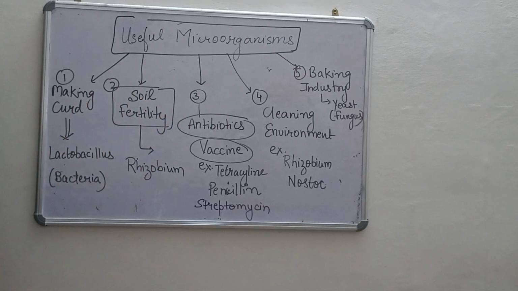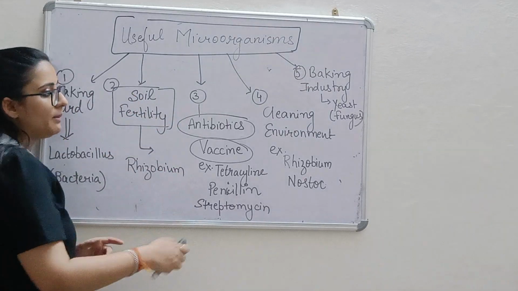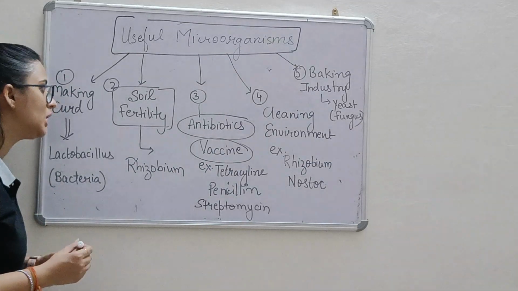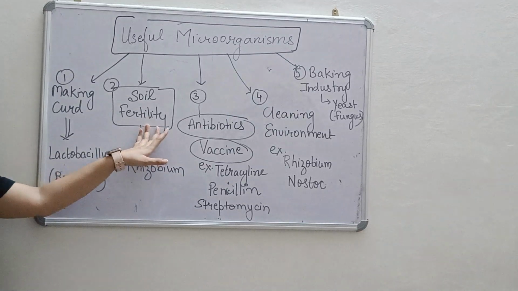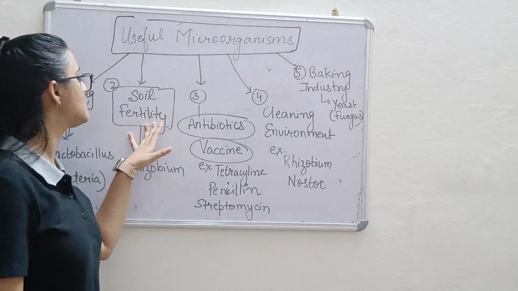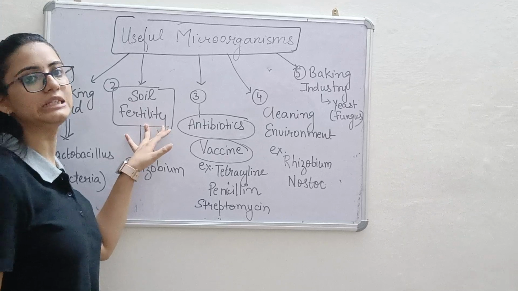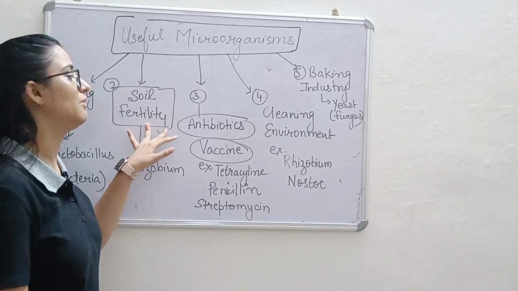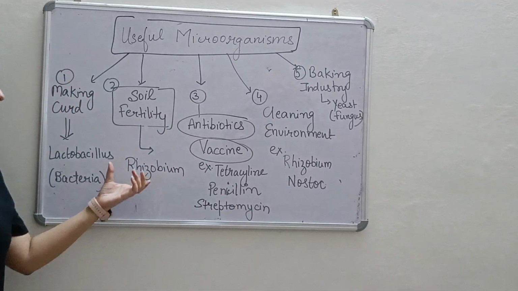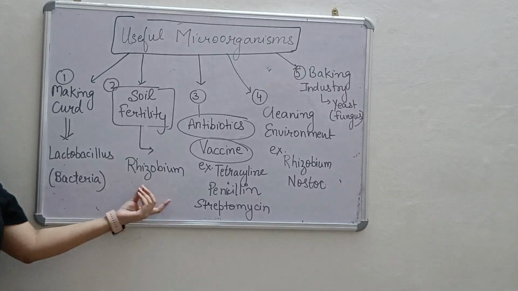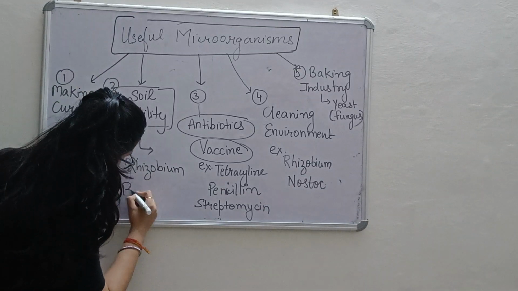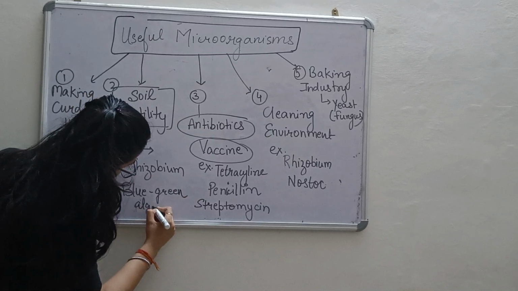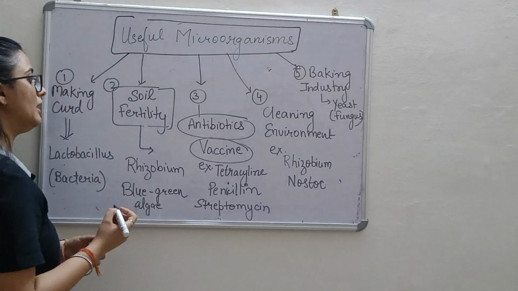Soil fertility. It increases the soil fertility. Rhizobium, cyanobacteria, blue-green algae, and many more are responsible for increasing soil fertility. For example, Rhizobium helps in nitrogen fixation and it increases the fertility of soil. Leguminous plants require nitrogen, which they get with the help of Rhizobium and blue-green algae, which we also call cyanobacteria.